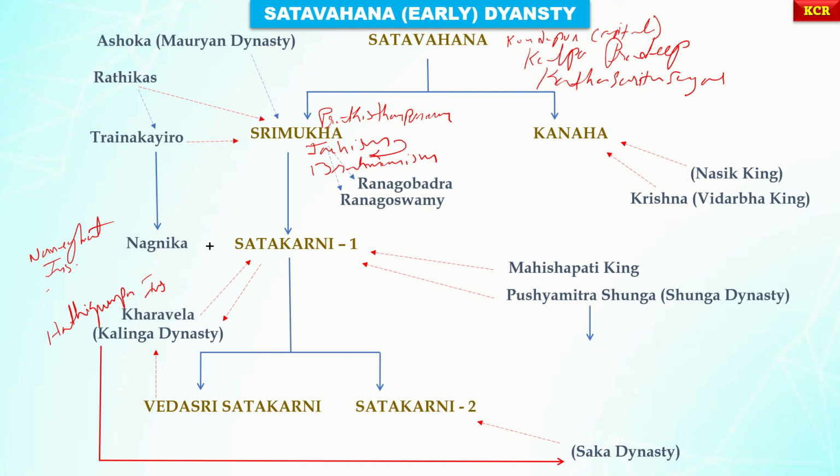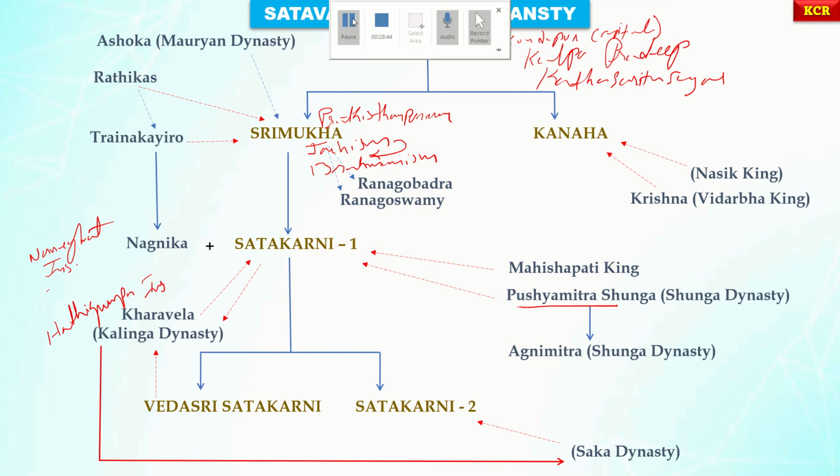Please do observe here, guys. This Agnimitra and Pushyamitra Sunga both got defeated at the hands of Satakarni I. And now they are attacking this Satakarni II.